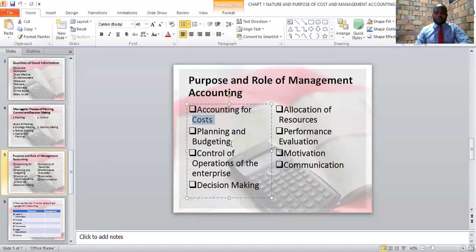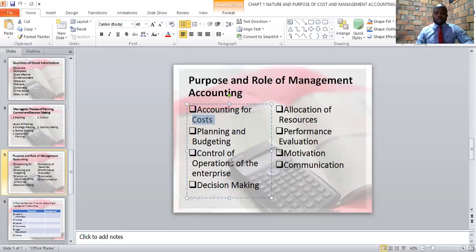service. Secondly, management accounting helps an organization to know how to plan and how to make budgets. Budgeting, a budget basically is a quantitative plan of action prepared in advance of the period to which it relates. Therefore, if we study management accounting, it will enable an organization to know how to prepare budgets.